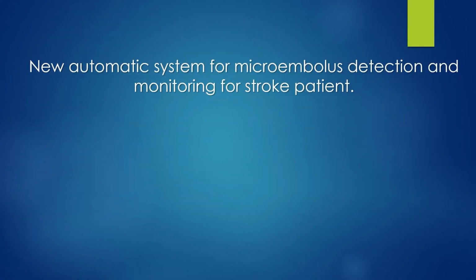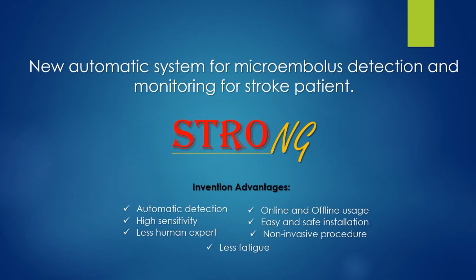So in this project, we address the challenges of signal variation by employing a strong ischemic stroke detector and monitor. In this system, machine learning processes are involved to automatically detect microembolus from unrestricted topology area. Our invention is beneficial for automatic detection and aid monitoring.